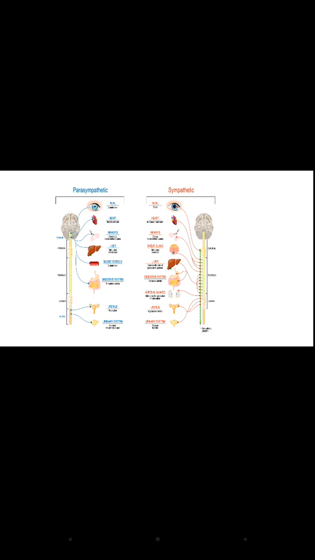So the sympathetic nervous system will be stimulated by the noradrenaline and the adrenaline.